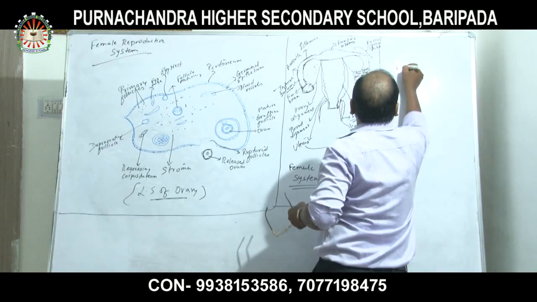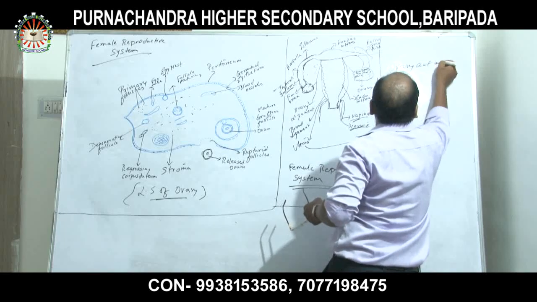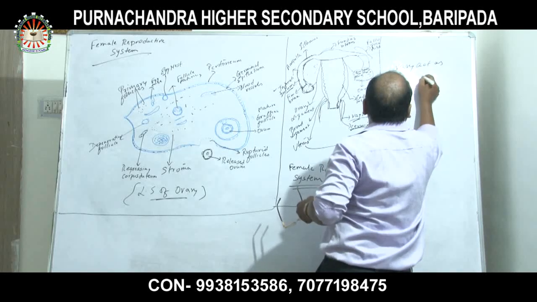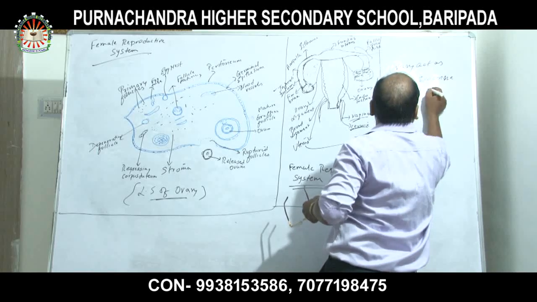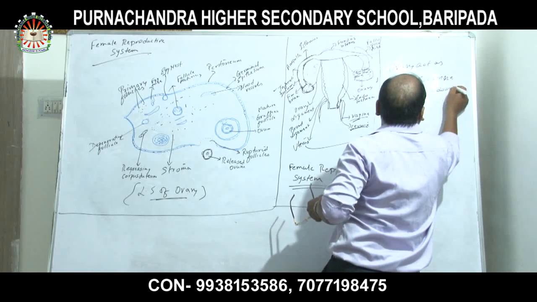The ovary acts as both exocrine and endocrine.